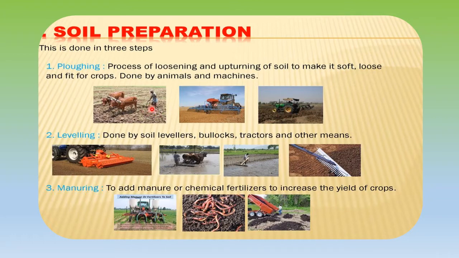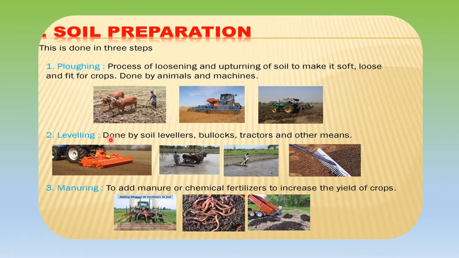Now what is the need of plowing the land? When the farmer plows the land, he is actually upturning the soil. He is loosening it, upturning the soil to make it soft and fit for the crops. It is either done by animals, which is the manual method, or by machine. I have shown this in the picture as well.